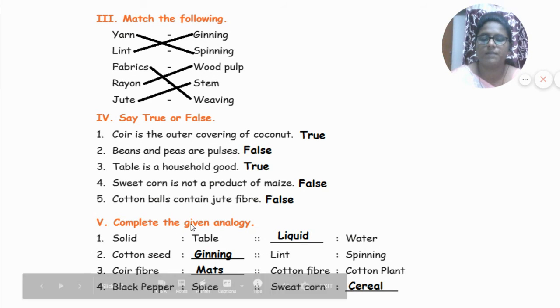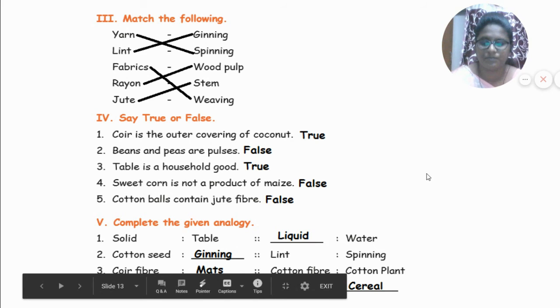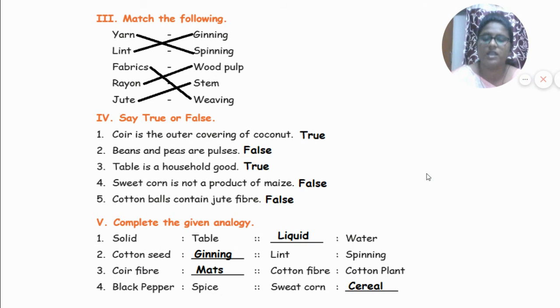Cotton balls contain jute fiber. False. Complete the given analogy. Solid, table; dash, water. Liquid, water. So solid is table and liquid is water. Cotton seed, what do we have to think? Ginning. So lint is spinning. Coir fiber, mats. Cotton fiber, cotton plant. Black pepper, spice. Sweet corn, cereal.